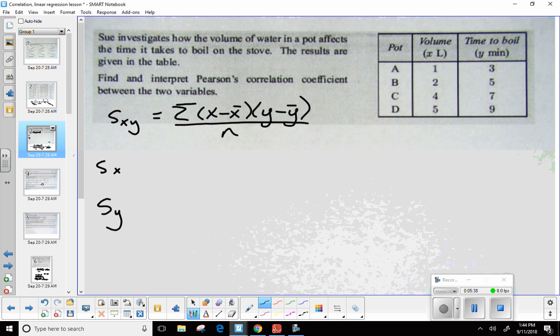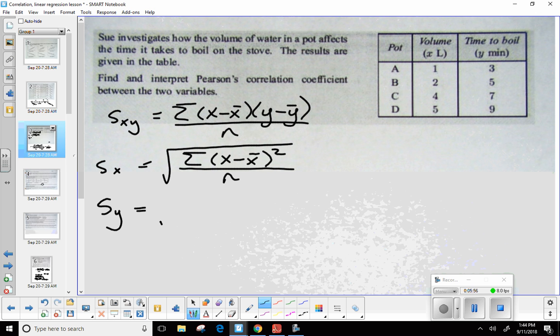Now for S sub x, this is where everything's going to be below a radical. You're still going to have a quotient. You're going to take the summation of x minus its mean squared divided by the number of terms that you have. And the same thing is going to be for the S sub y, just y in place of x. So we have a summation here, and that's going to be y minus its mean squared. And that is a horrible summation. Let me see if I can do that better. This is that capital sigma. Another math teacher is probably going to watch this video and have a heart attack with how I'm drawing those symbols, but there you go.